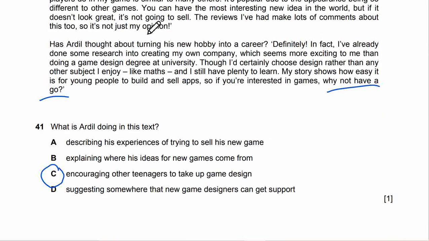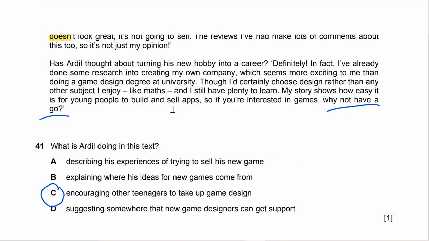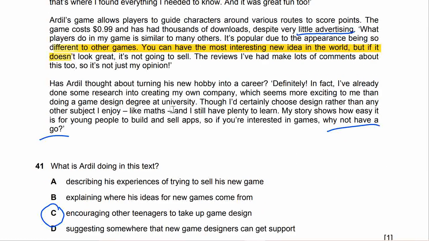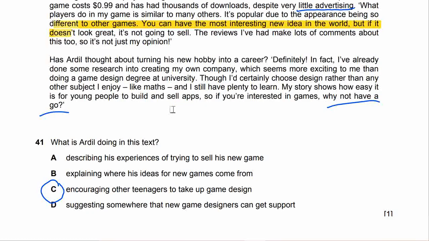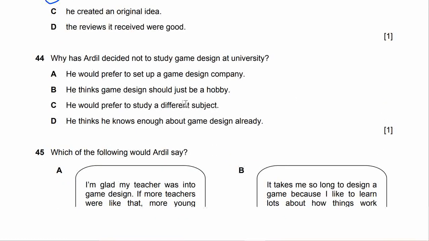So it says here what they do is popular. The appearance is so different, so interesting, different to other games. So it looks different. Alright. Number 43 is done now.